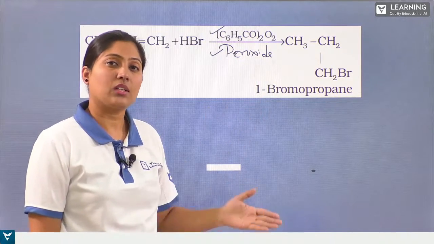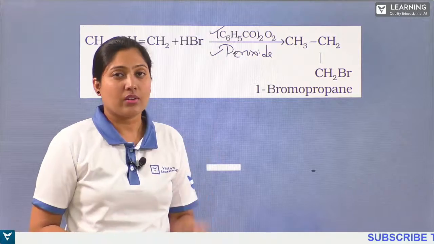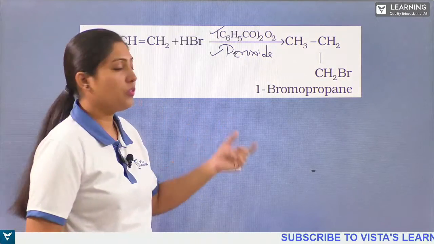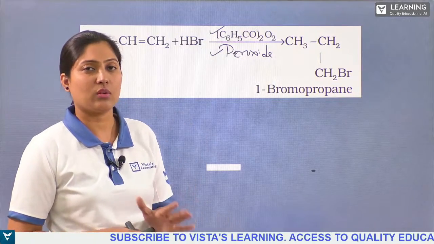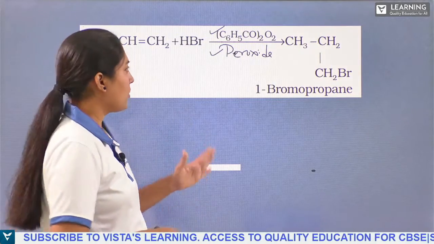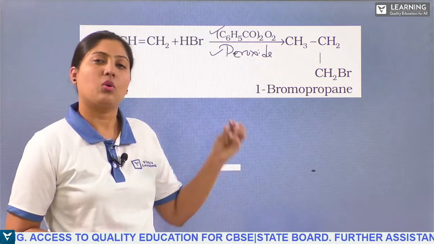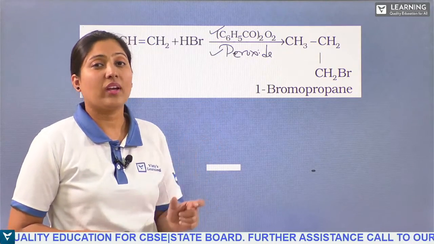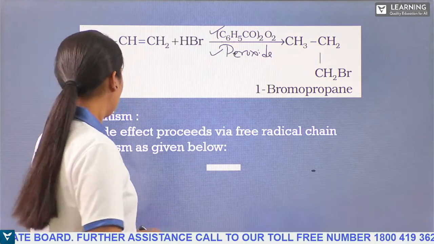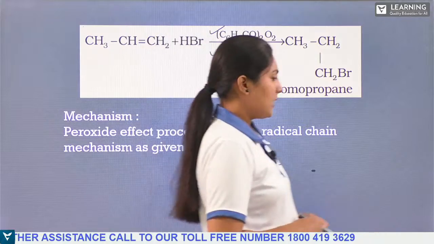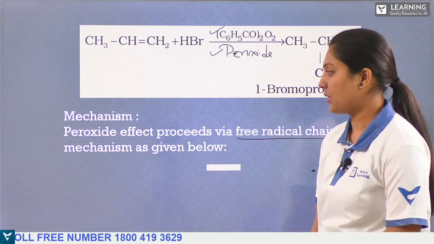What does anti-Markovnikov's rule say? It is exactly opposite to that of Markovnikov's rule. So here what happens? The electrophile will go and attack the carbon atom which has the greater number of hydrogen atoms. Got it? And what is Markovnikov's rule? In Markovnikov's rule, the electrophile will go and attack the carbon atom which has fewer hydrogen atoms. So here the mechanism is shown according to the free radical chain.